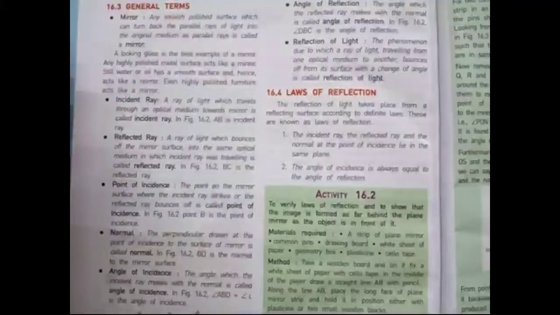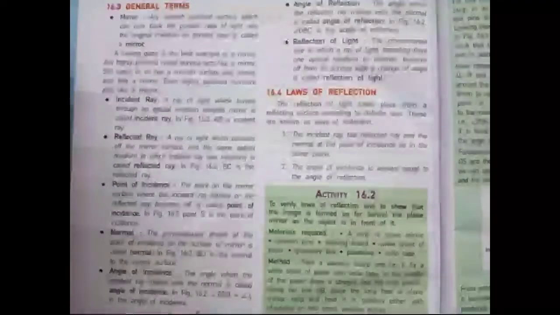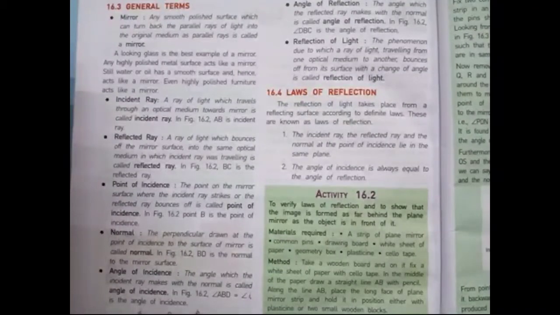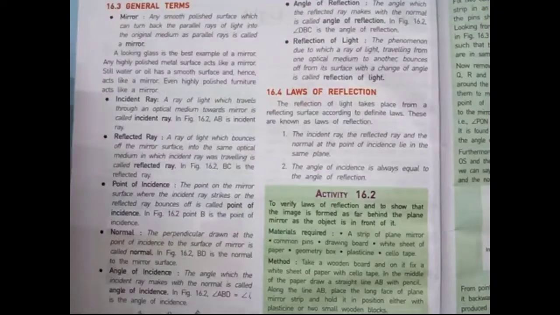Incident ray: a ray of light which travels through an optical medium towards a mirror is called the incident ray. And reflected ray: a ray of light which bounces off the mirror surface into the same optical medium in which the incident ray was traveling is called the reflected ray. And point of incidence: the point on the mirror surface where the incident ray strikes or the reflected ray bounces off is called the point of incidence.